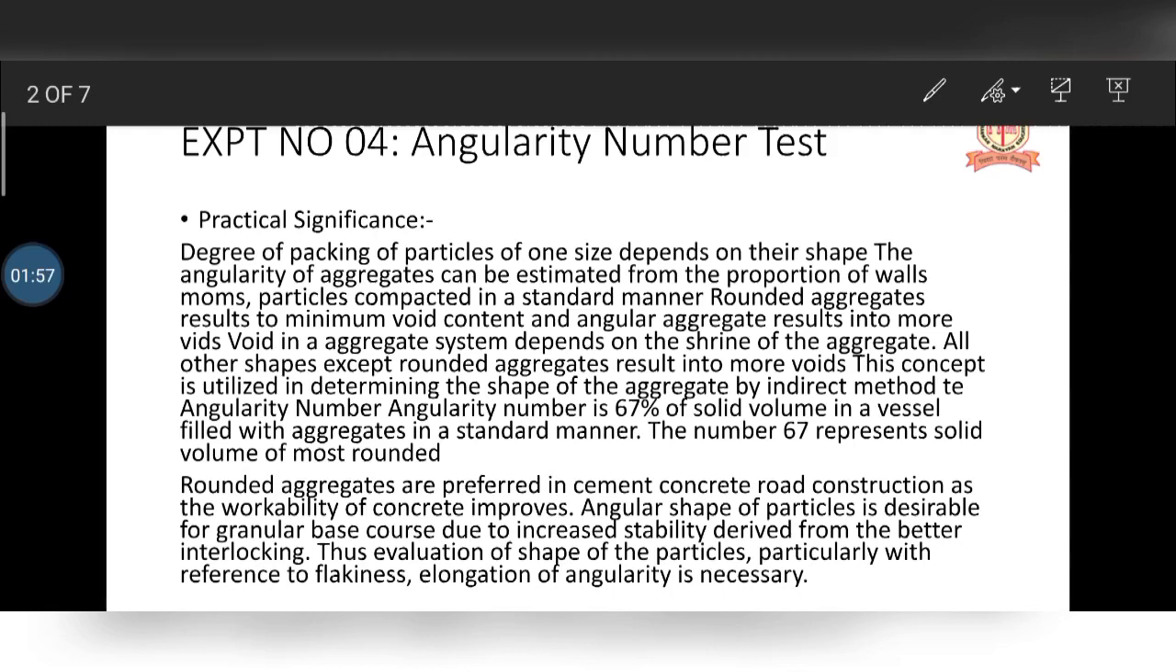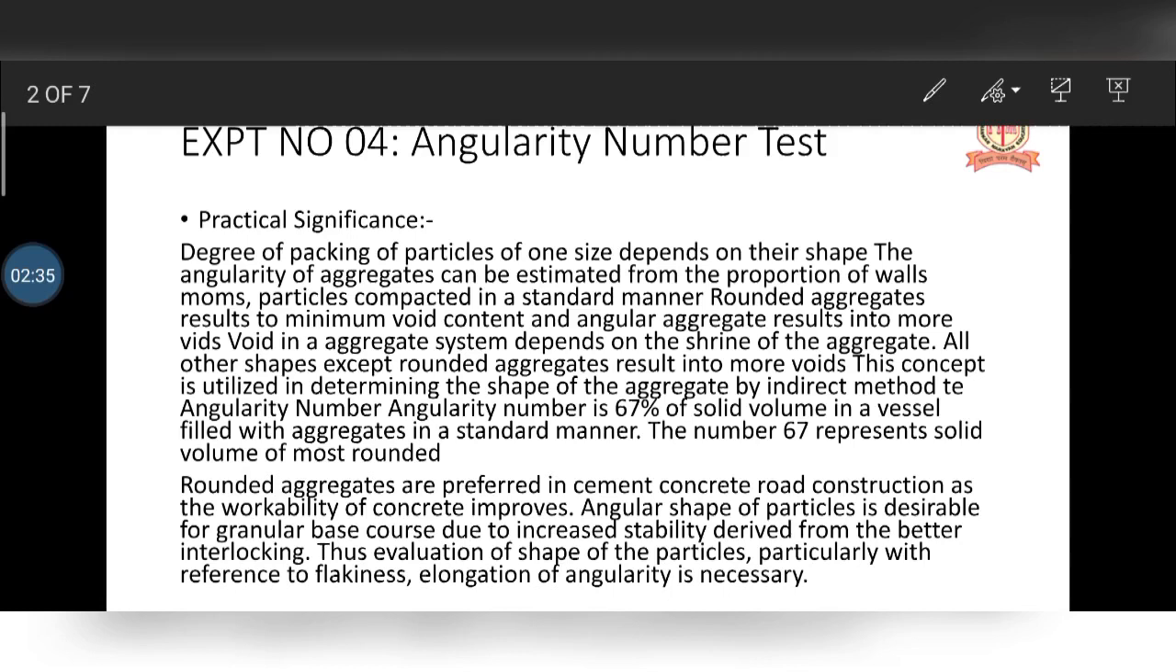That is, 67% of the solid volume is present. It means 67% is only the solid volume present in the aggregate, and whatever remains will be the void in between your aggregate. That is, the number 67 represents the solid volume of the most round aggregate. Okay. Then the round aggregates are preferred in cement concrete road construction as the workability of the concrete improves.